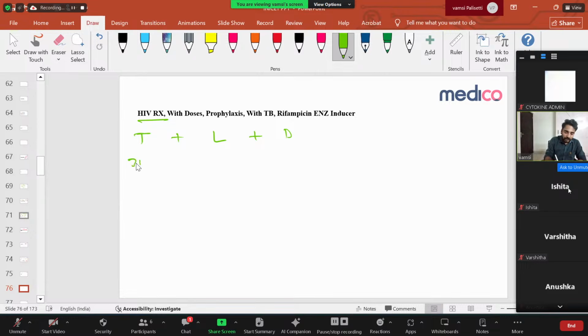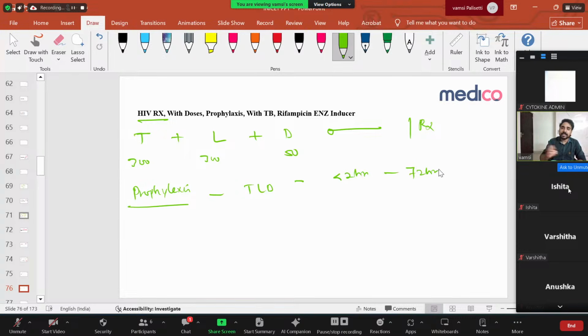Tenofovir is 300 mg, lamivudine 300 mg, and dolutegravir 50 mg. You give only a single fixed-dose tablet, taken every morning. This is for treatment and also for prophylaxis. For example, an intern is taking blood and gets a needle stick from an HIV positive patient. Now he has to take prophylaxis. Again the regimen is the TLD regimen, but he has to start within 2 hours. Maximum benefit is when it starts within 2 hours, up to a maximum of 72 hours.